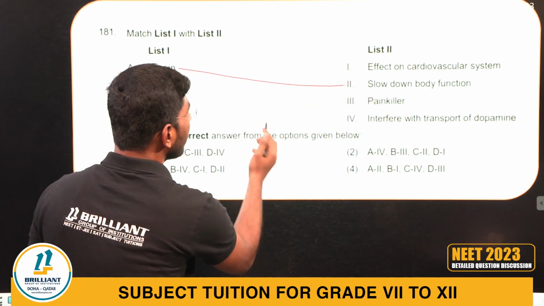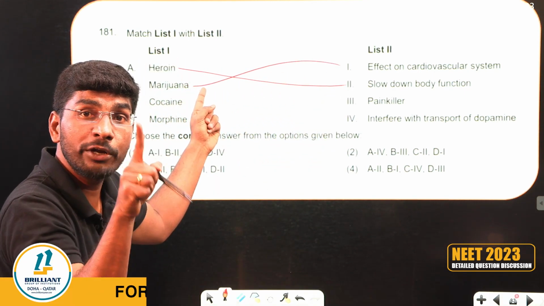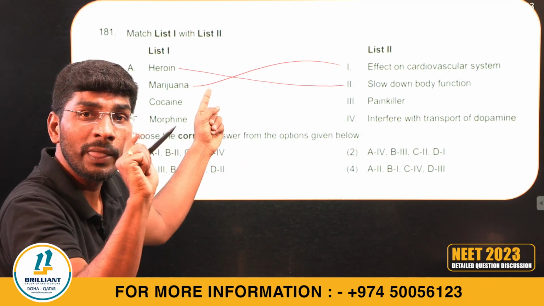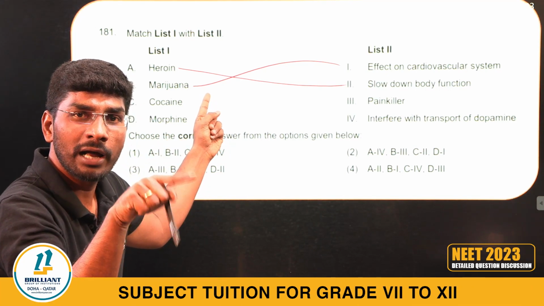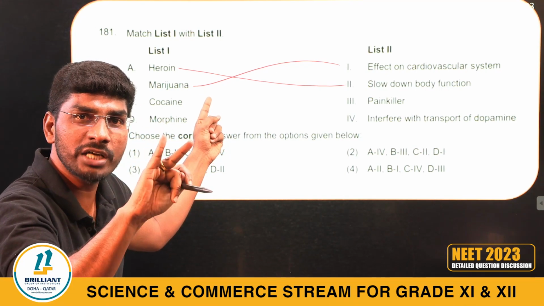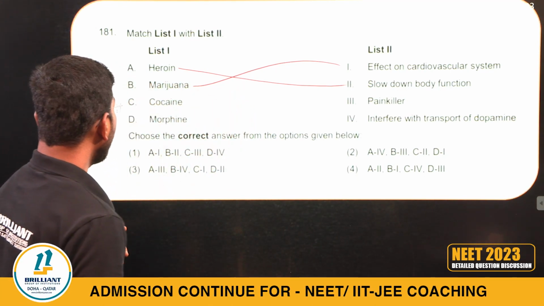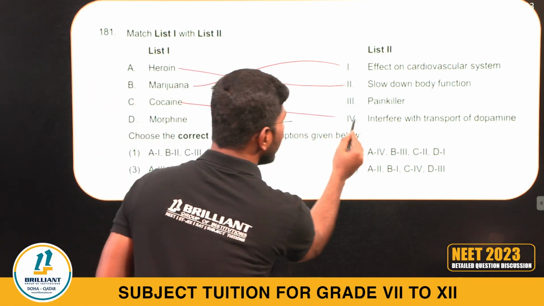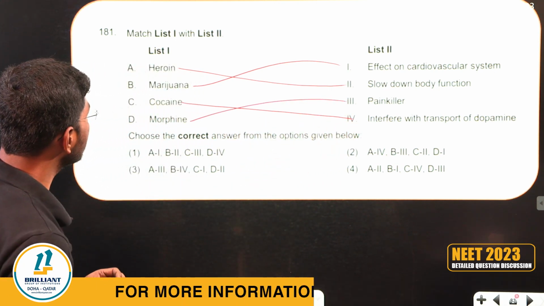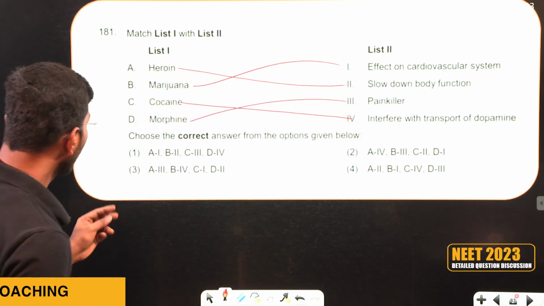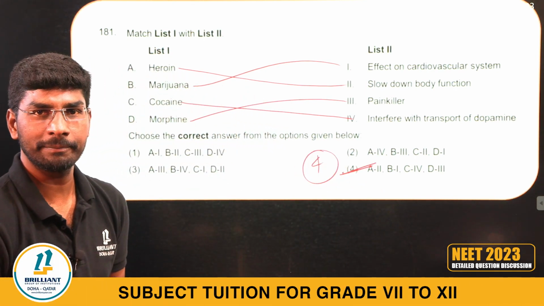Marijuana. Shall I go with effect on the cardiovascular system? Marijuana is from cannabinoids, which act on cannabinoid receptors, with effects on the cardiovascular system. Cannabinoids from the leaves, flowering inflorescence and resin give marijuana, ganja, hashish, charas. Next, cocaine: I can go with interference with the transport of dopamine. Morphine is a painkiller. Tell me the answer. 2143. Option 4, human health and disease, drugs part.